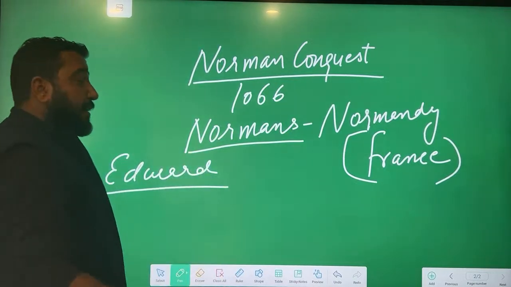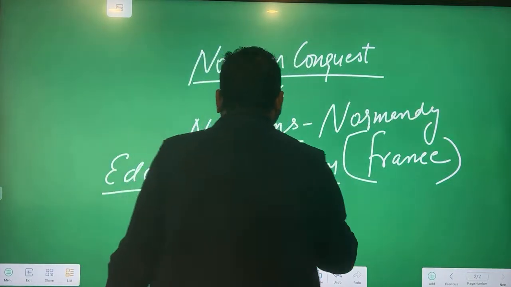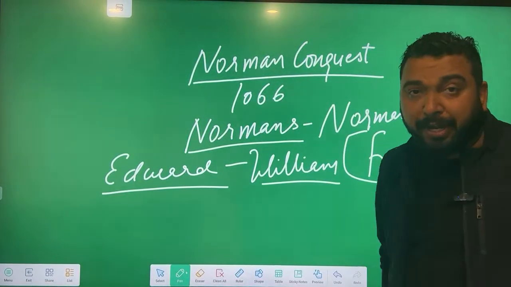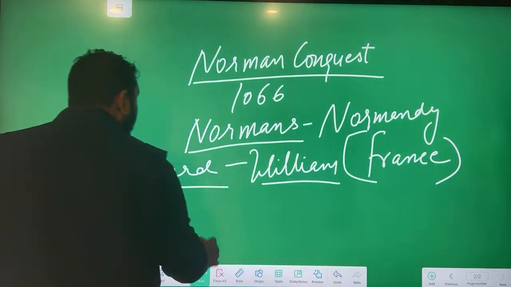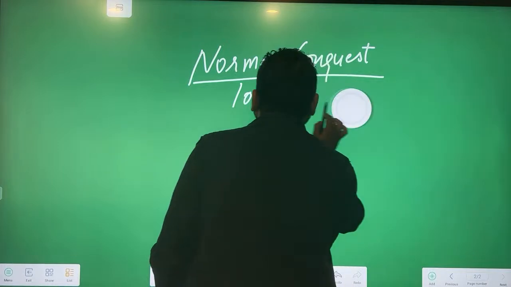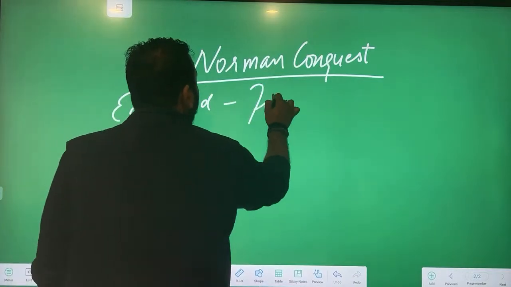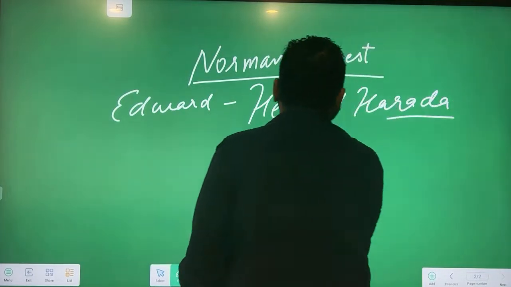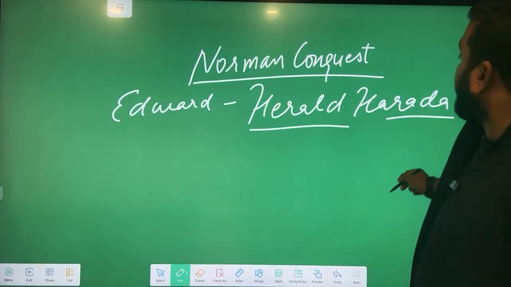he's called Edward the Confessor. He had a friendship with William the Conqueror. Anglo-Saxon king Edward had a friendship with William of Normandy. Now, when Edward died, Harald Harada became the king of the Anglo-Saxons. Please remember the names of the kings if you're preparing for competitive exams. After the death of Edward, Harald Harada became the king.